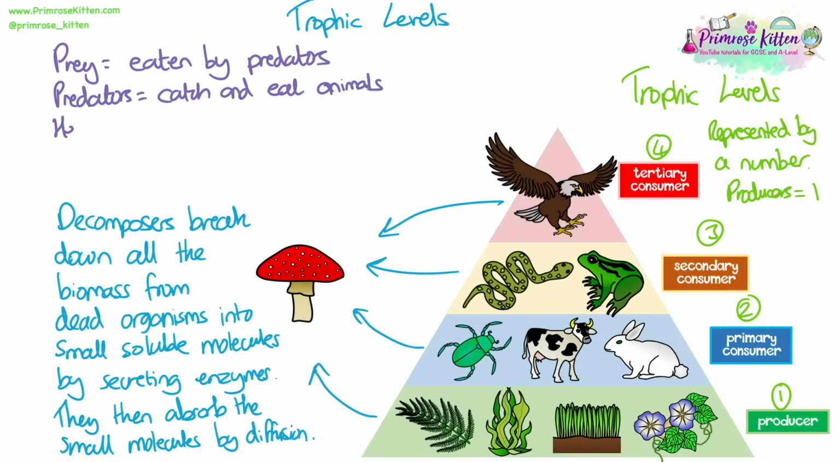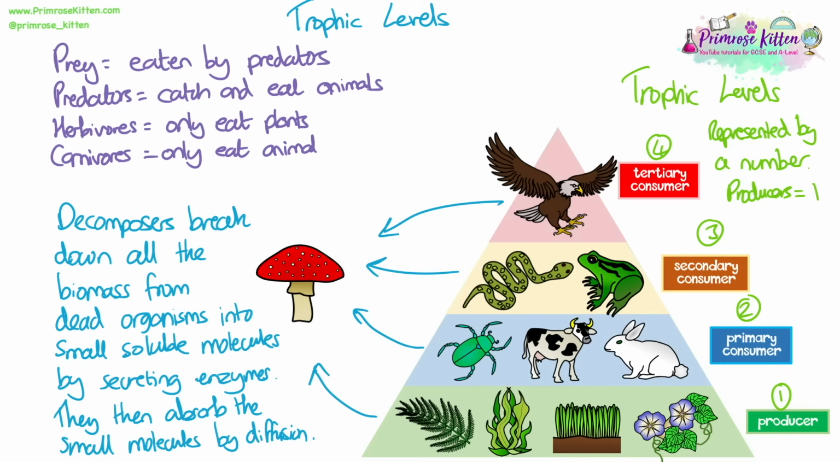Remember when we were describing the types of organisms in each trophic level, we're going to use some key words, things like prey, which is organisms that are eaten by predators or by other animals. Predators catch and eat animals for their food. Herbivores only eat plants, and carnivores only eat animals. And then obviously we have producers and consumers, which we've already talked about. And don't forget that we will have an apex predator. This will be the predator at the top of the food chain that doesn't have any predators of its own.